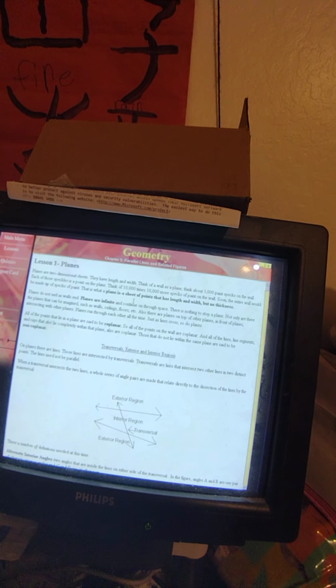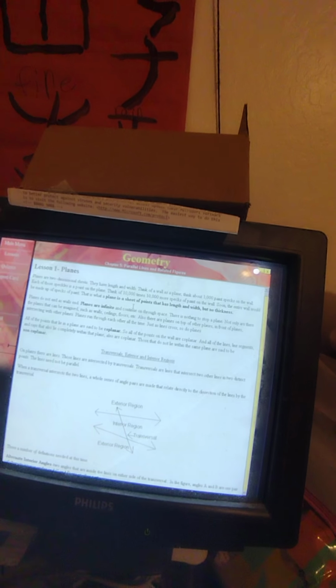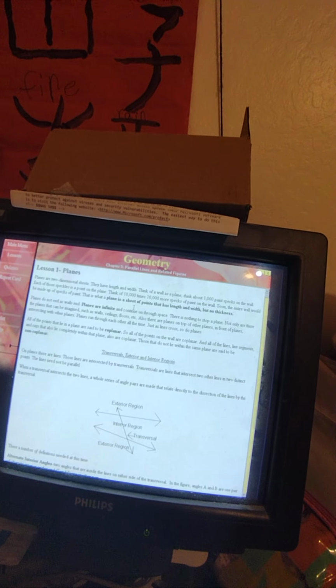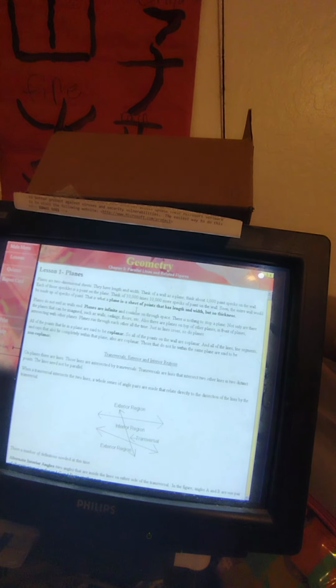That is what a plane is, a sheet of points that has length and width but no thickness. Planes do not end as walls end. Planes are infinite and continue on through space. There is nothing to stop a plane.